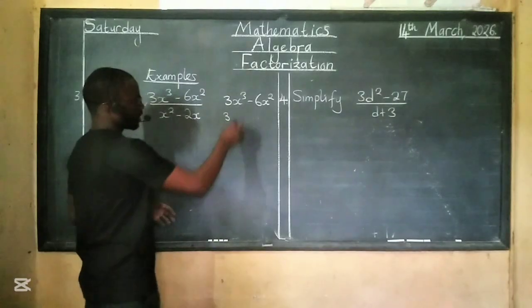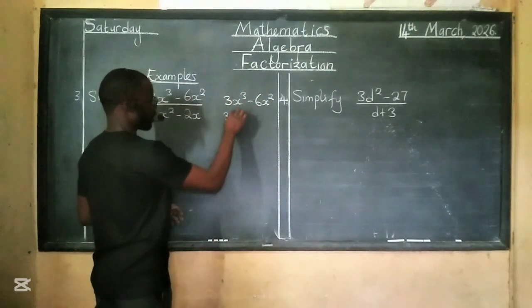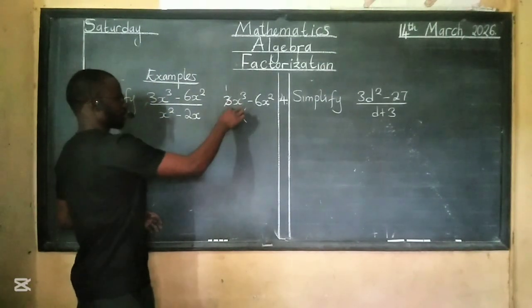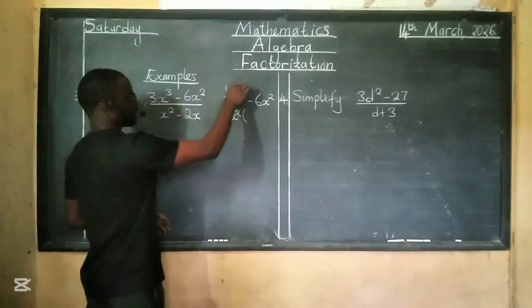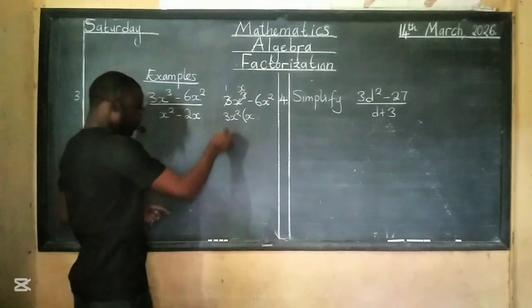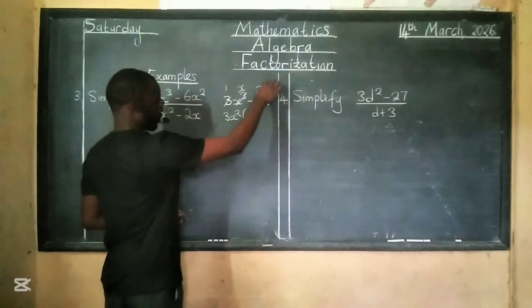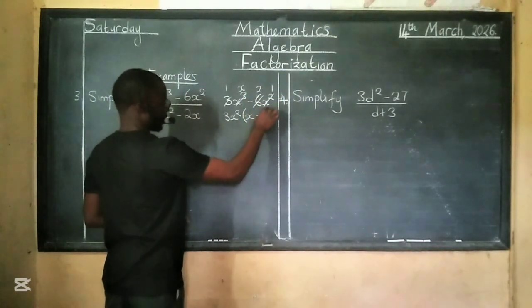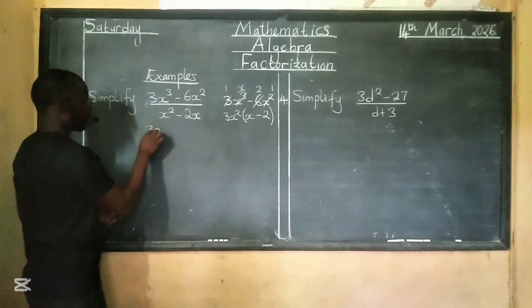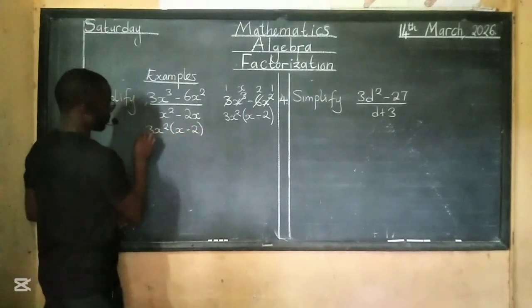Then the letters, there's x to the power 3 and x to the power 2. The lowest power is x to the power 2, like that. So 3, this is 1. X squared into x to the power 3 is just x, so I'll remain with an x here. Then that side, 3 into 6, this will be 2. This and this will cancel. This times this, minus 2. So for this one, the top part will be 3x squared, x minus 2.